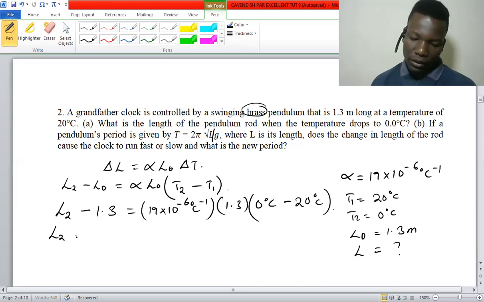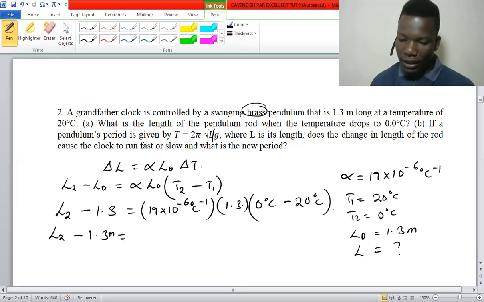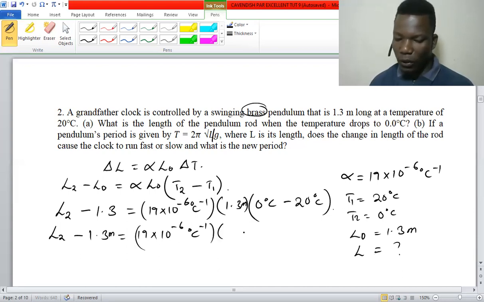So L2 minus 1.3, this is meters, of course. Don't forget that that is meters and that is meters. Then we have 19 by 10 to the power -6 per degree Celsius, times 1.3 meters, times -20 degrees.